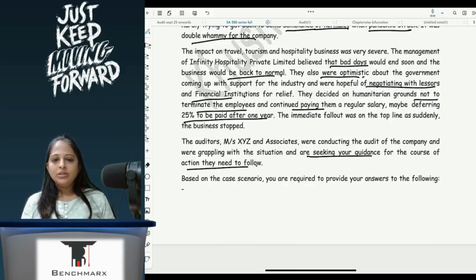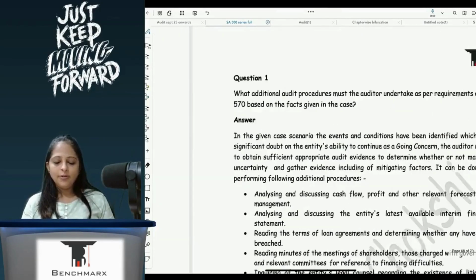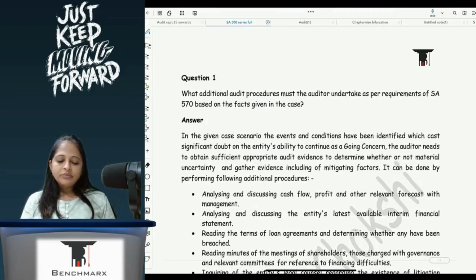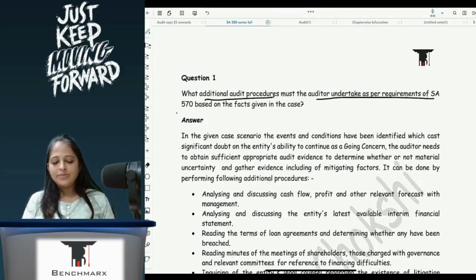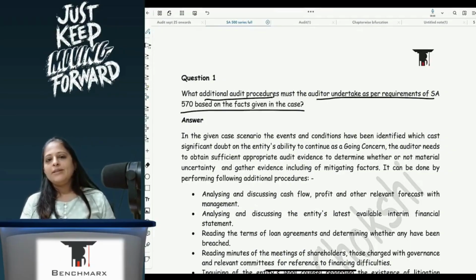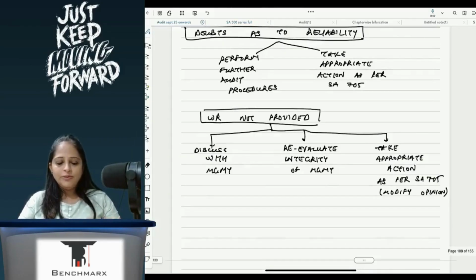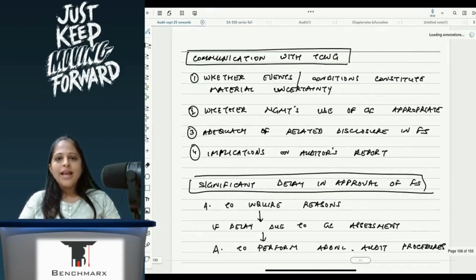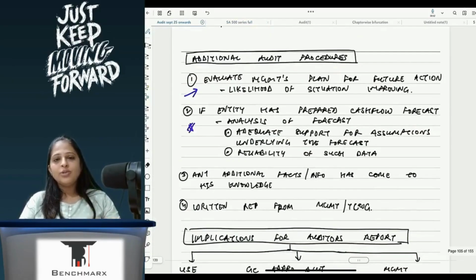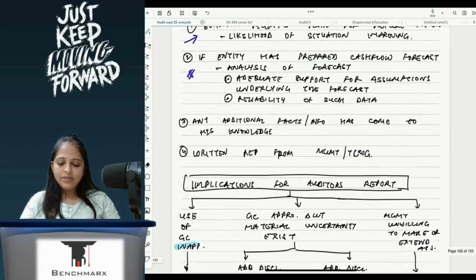Based on the case scenario, you are required to provide your answers to the following. What additional audit procedures must be undertaken as per SA 570? So SA 570, we know the additional audit procedures. We have to speak to management, the likelihood of future action, and cash flow statement, cash flow forecast has to be made, and reliability of the data has to be seen.